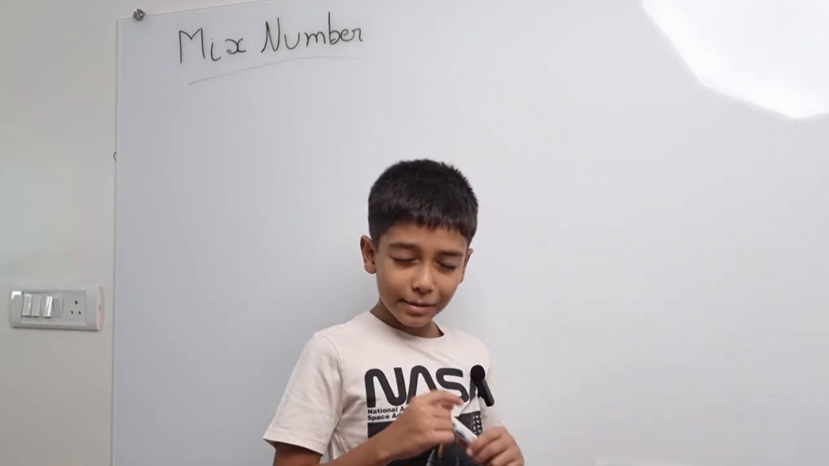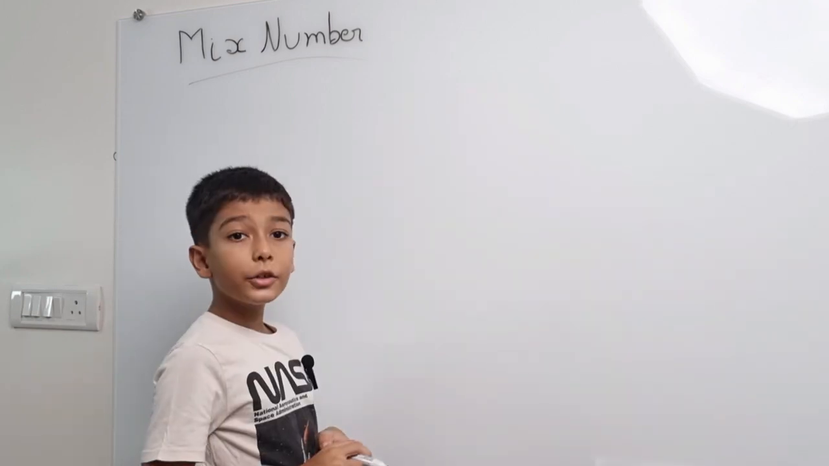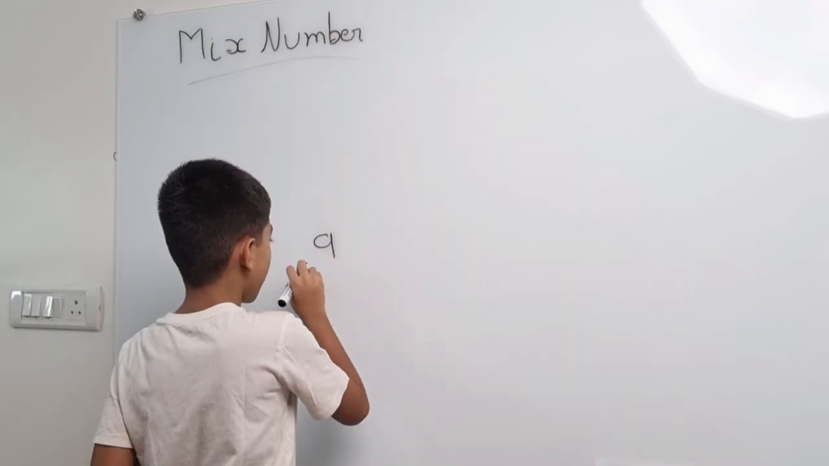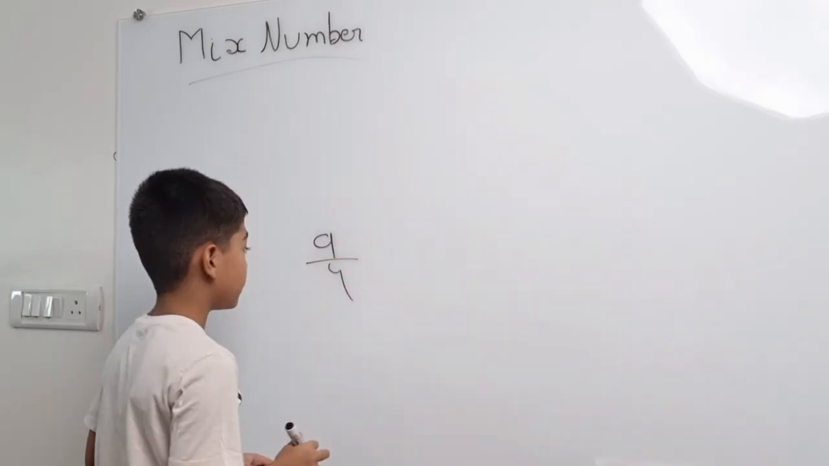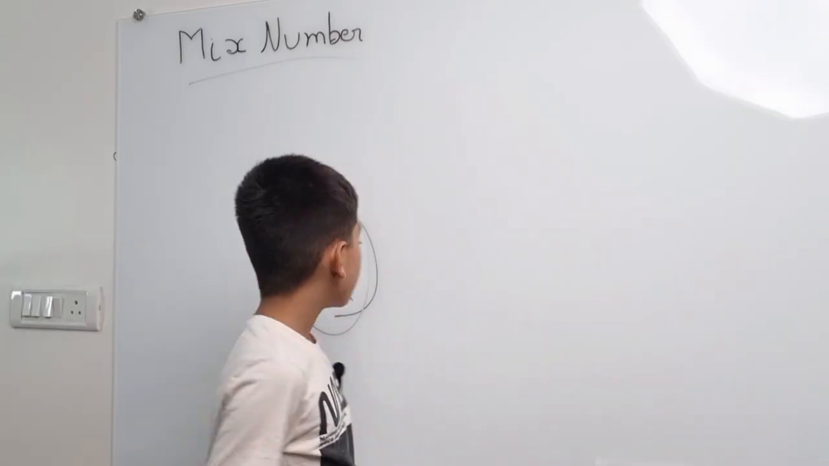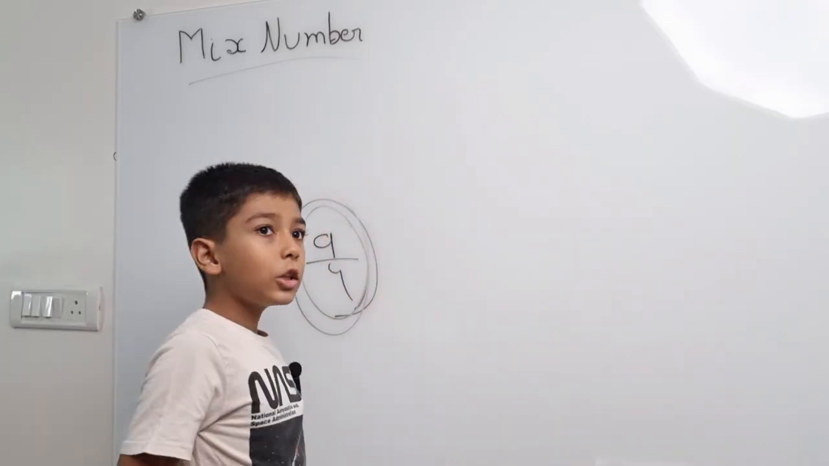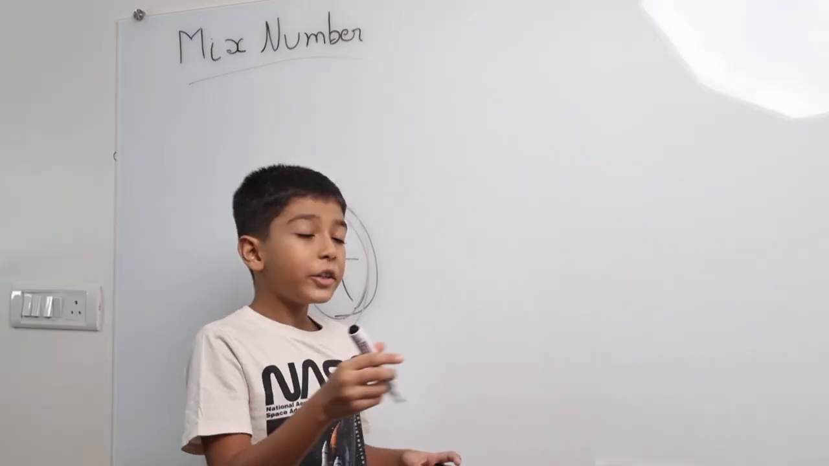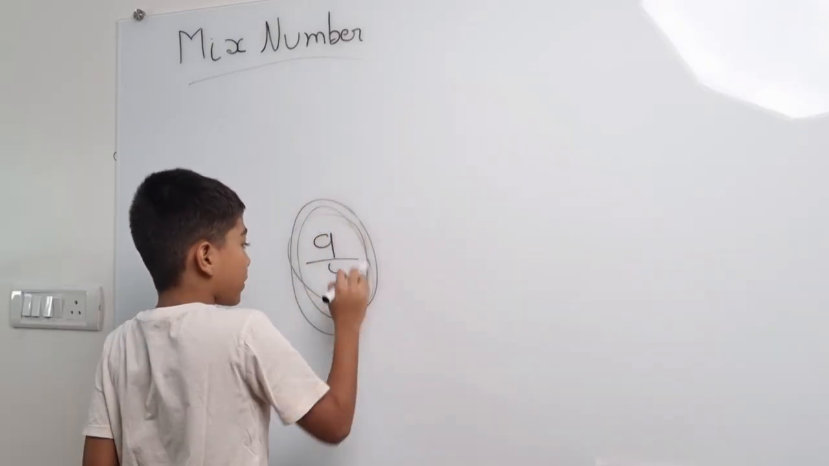So now I will tell you how to convert an improper fraction into a mixed number. How to? Let me tell you. Here's an improper fraction, 9/4. Now make it into a mixed number. Simple. Just divide. I know you know how to divide this.